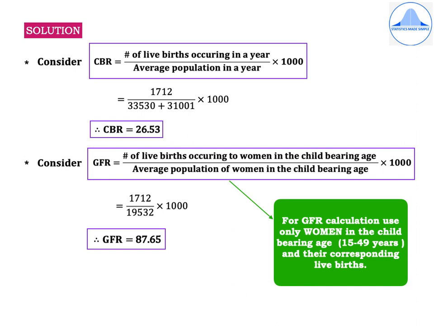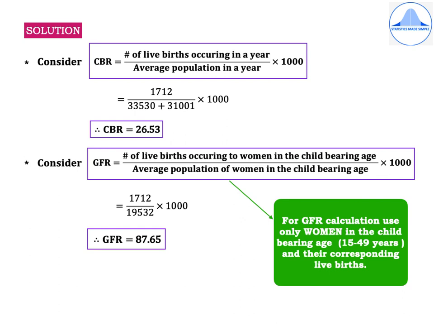Starting with the solution, we'll first find out CBR. So consider CBR is equal to the number of live births occurring in a year divided by average population in a year into 1000. So again, for the average population for CBR, you have to make use of the total of the male population and female population. So substituting, you get 1712 divided by 33,530 plus 31,001 into 1000. Therefore, CBR is equal to 26.53.